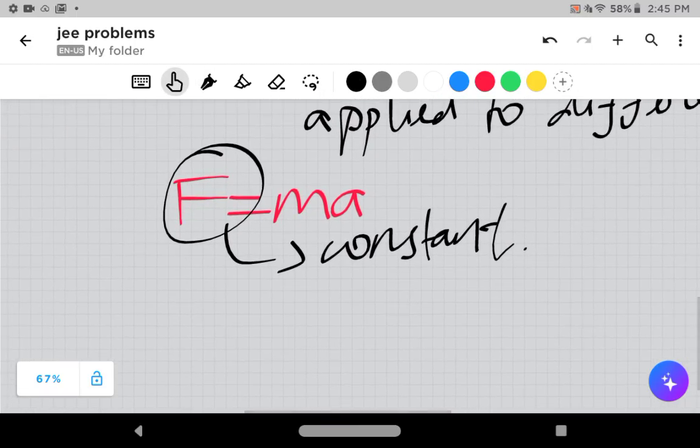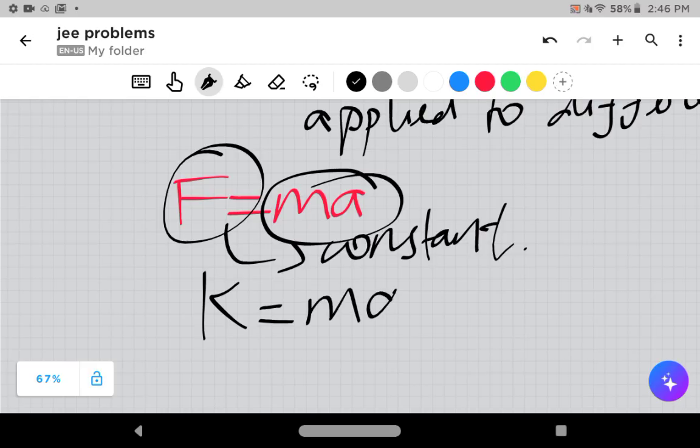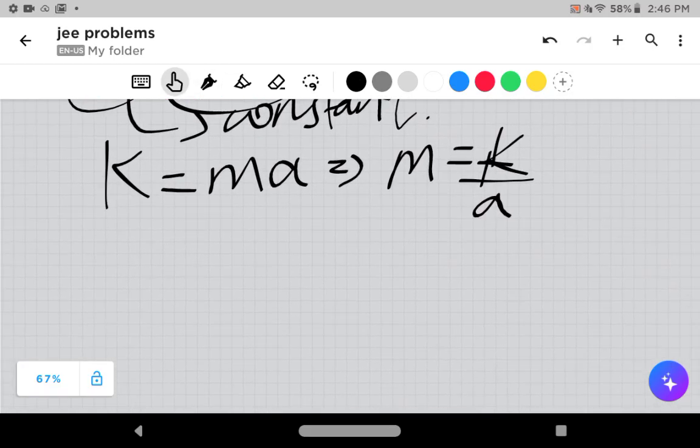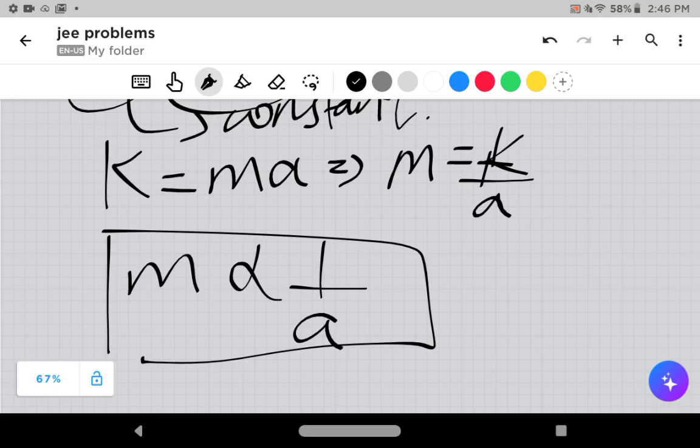If force is a constant, then what is the relation between mass and acceleration? Mass is equal to k by a. Since k is a constant, I get a relation in this equation that mass is inversely proportional to acceleration. That's it.